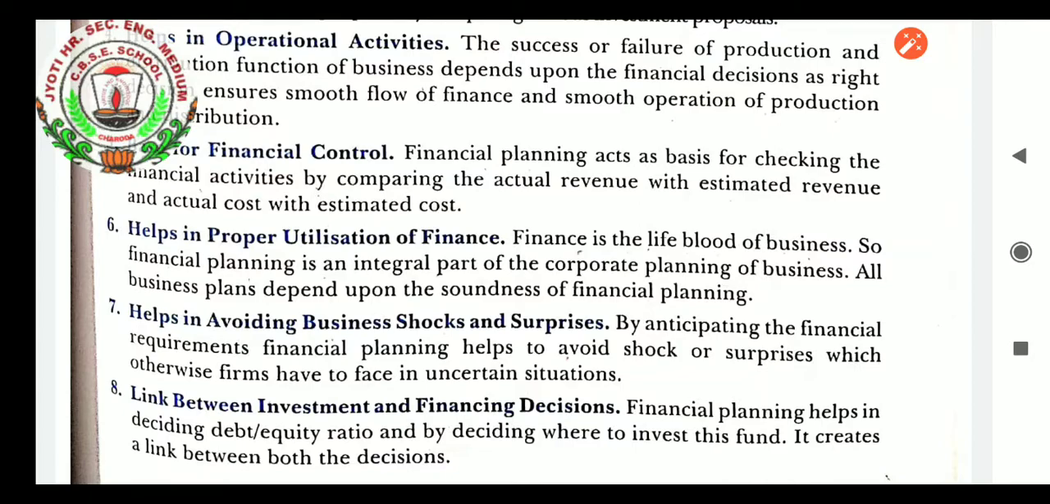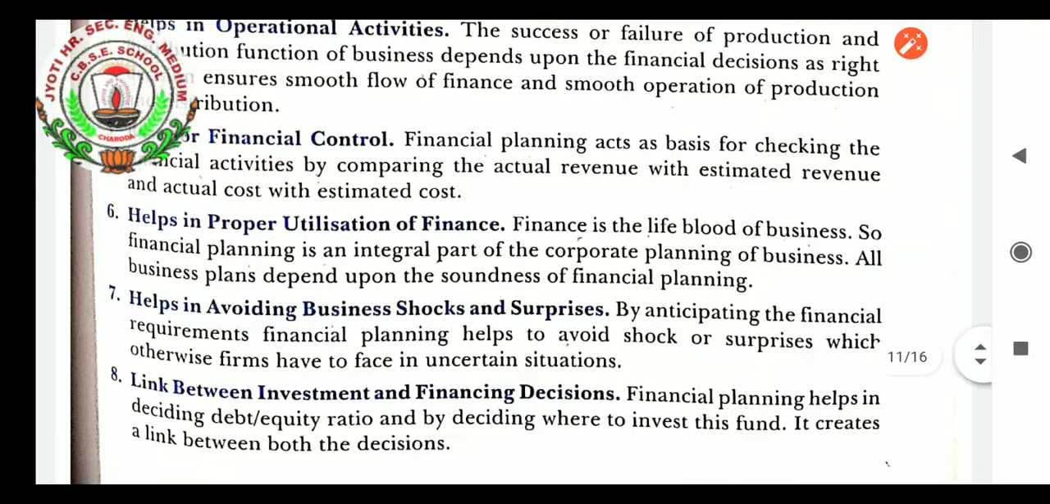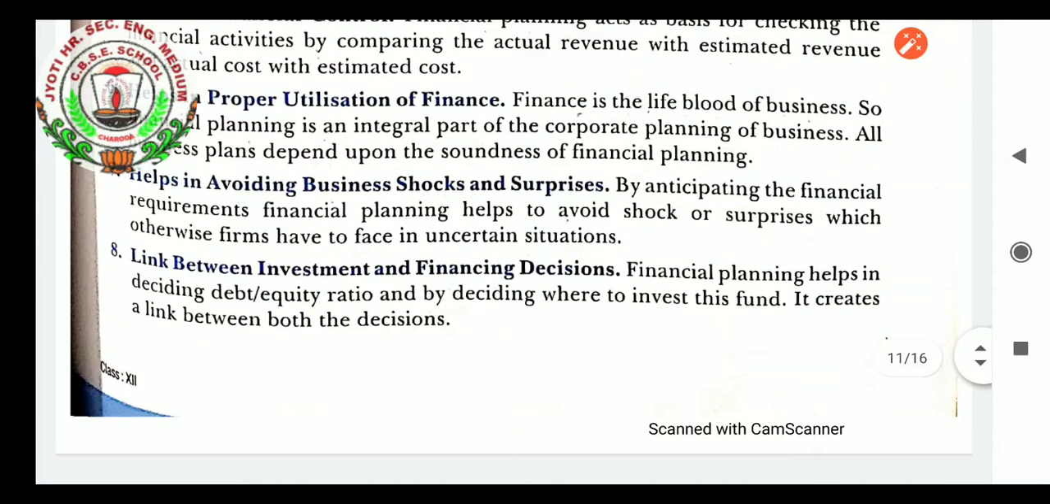Helps in proper utilization of finance. Finance is the lifeblood of business. So financial planning is an integral part of the corporate planning of business. All business plans depend upon the soundness of financial planning. Helps in avoiding business shocks and surprises.